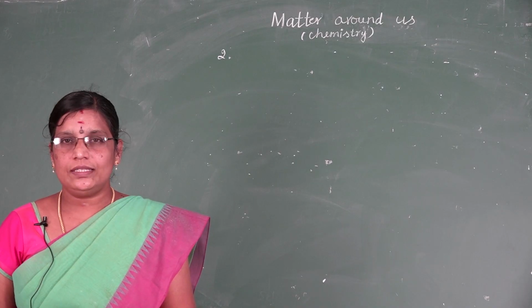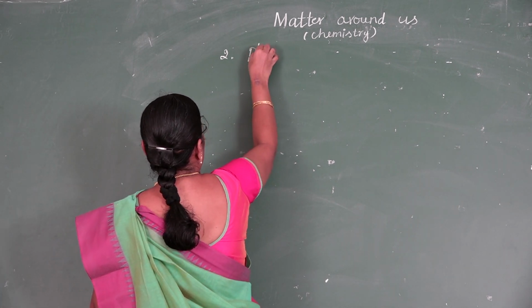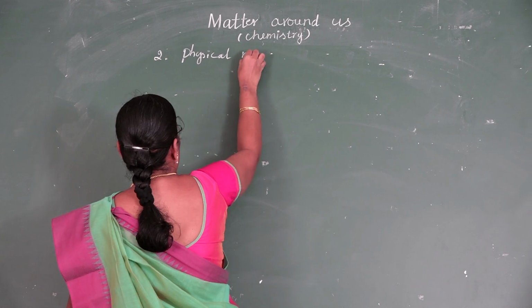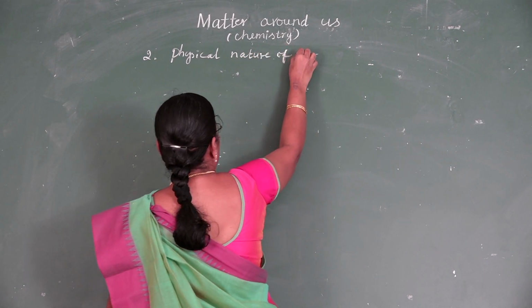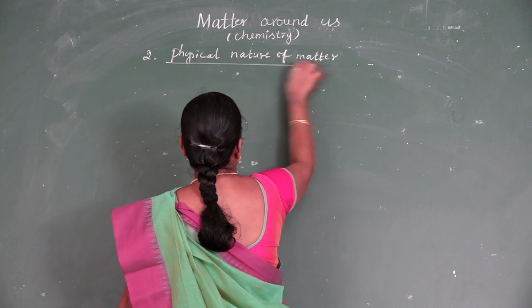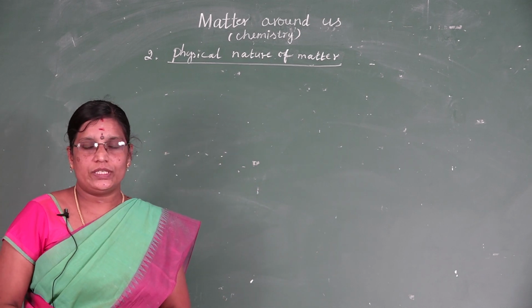The next one is physical nature of matter. All matter is made up of very small particles.